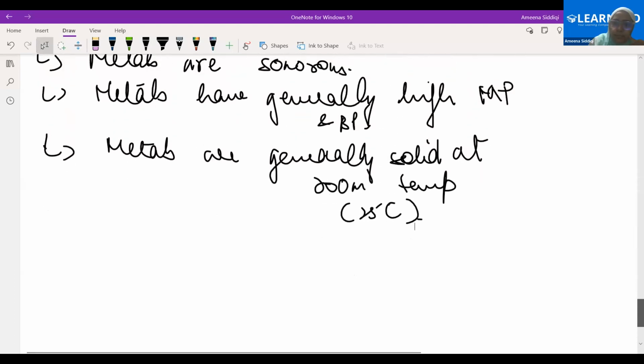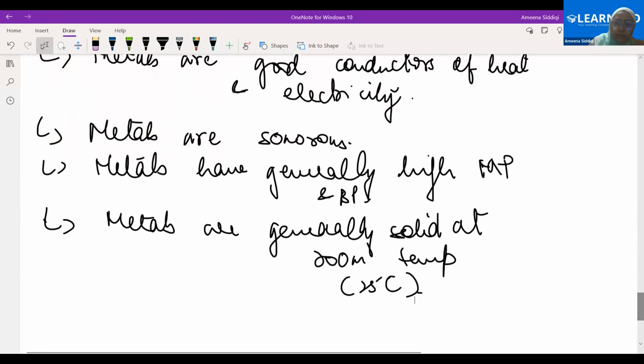Can you scroll up? Yes, done. Ma'am, because they have more force of attraction and less intermolecular spaces, they are tightly packed. Very good. So because of that, they require higher energies and therefore they have high melting and boiling point. Very good.